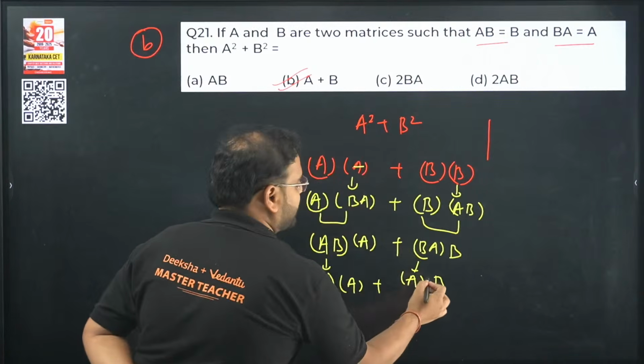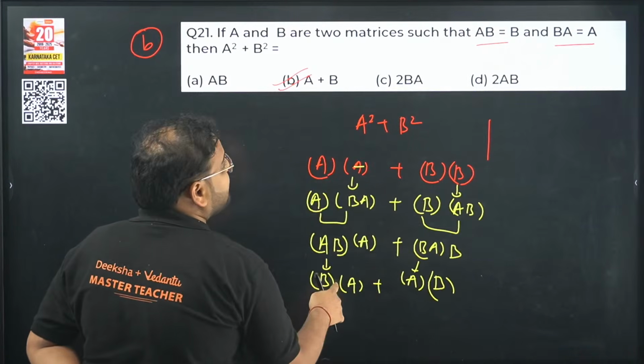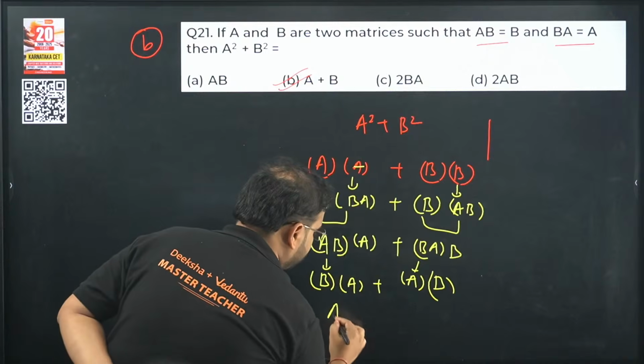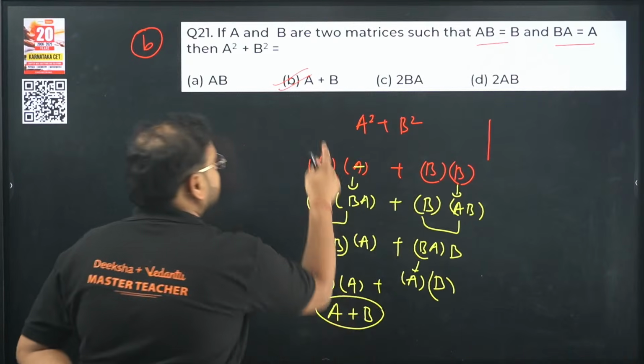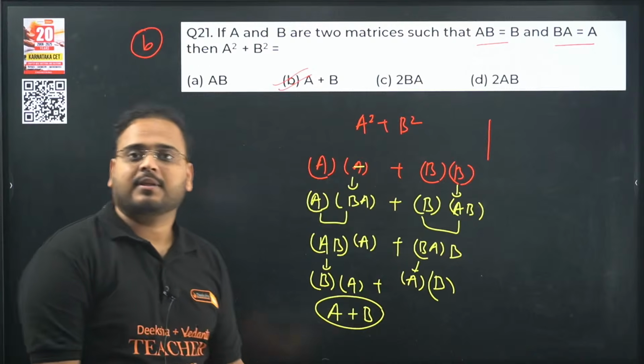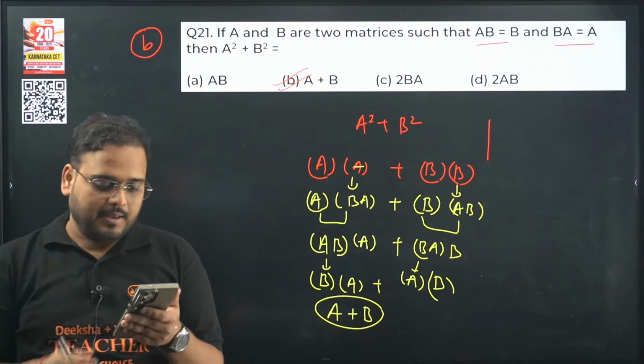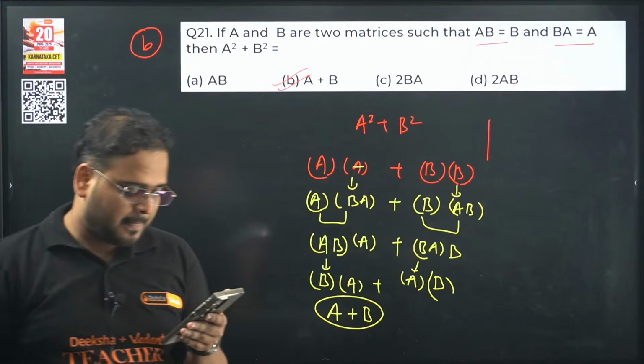And B is as it is. So A into B, A into B. BA is what? BA is A. And AB is what? AB is B. So answer B was the right choice. Clear? Making sense to all of you?